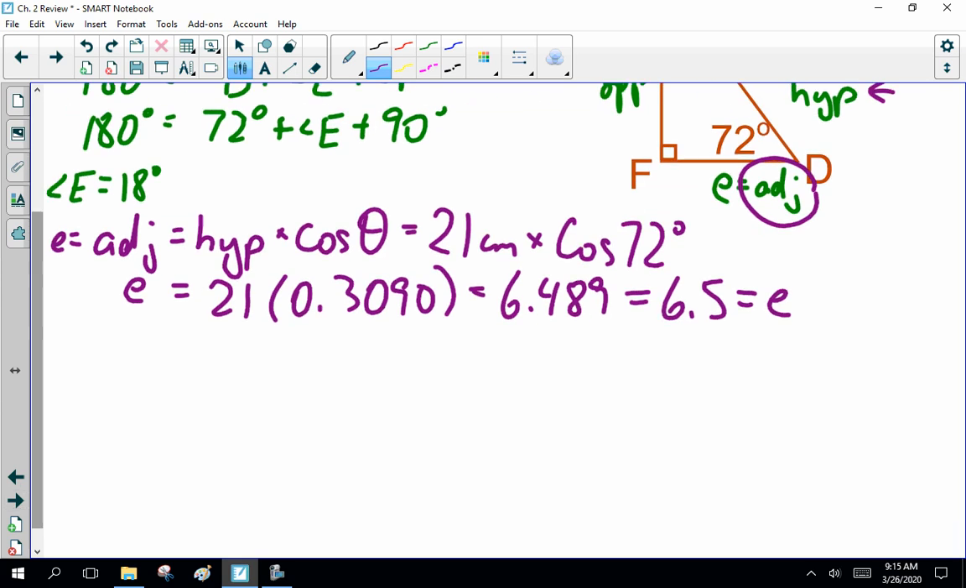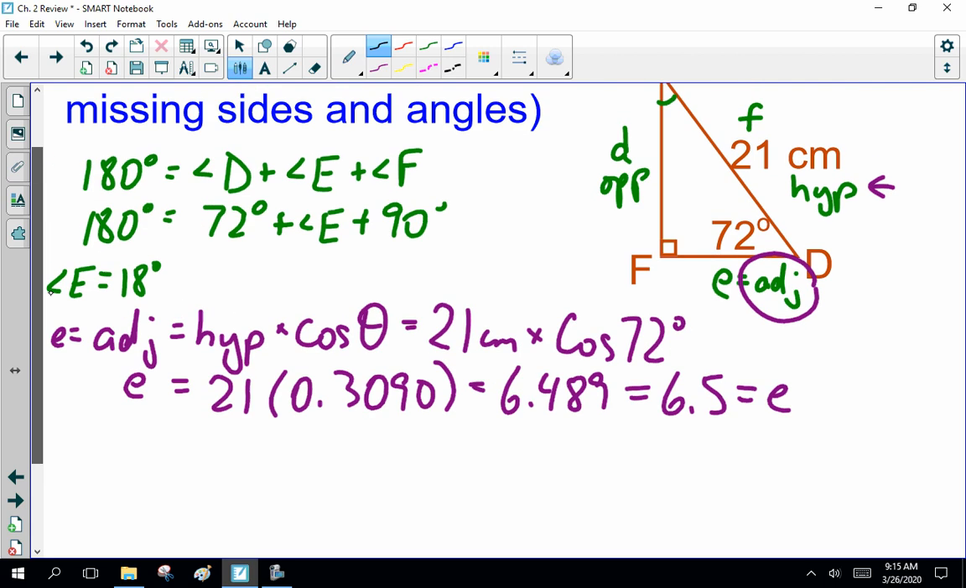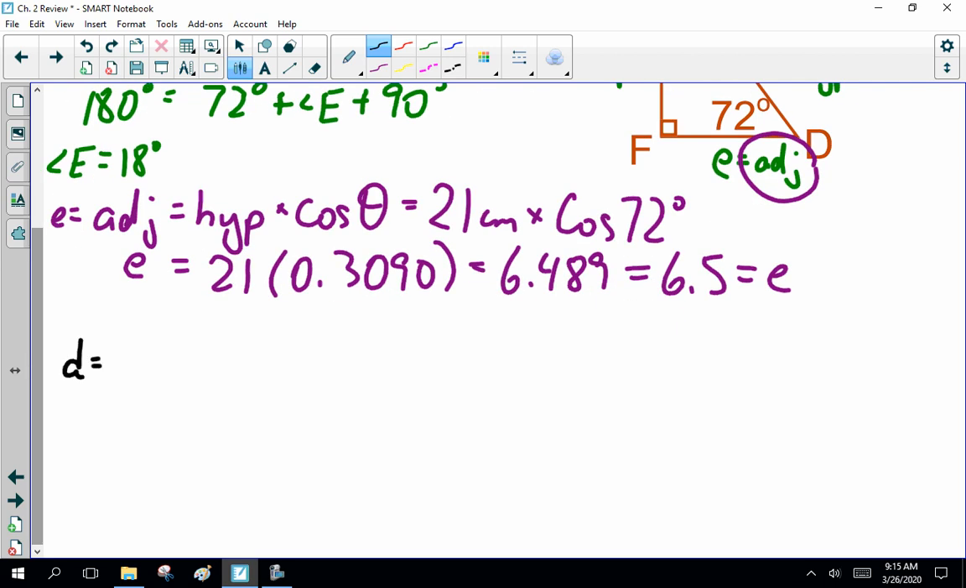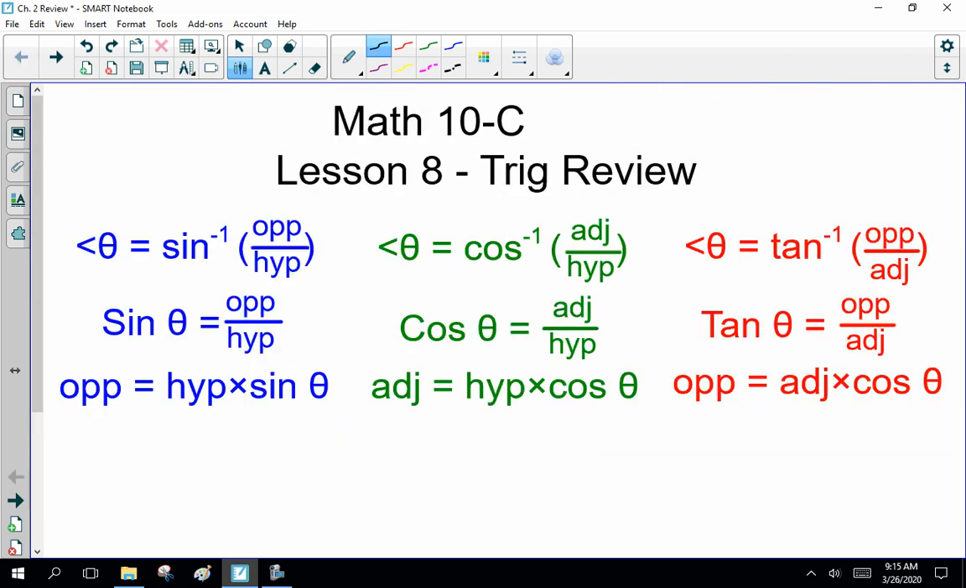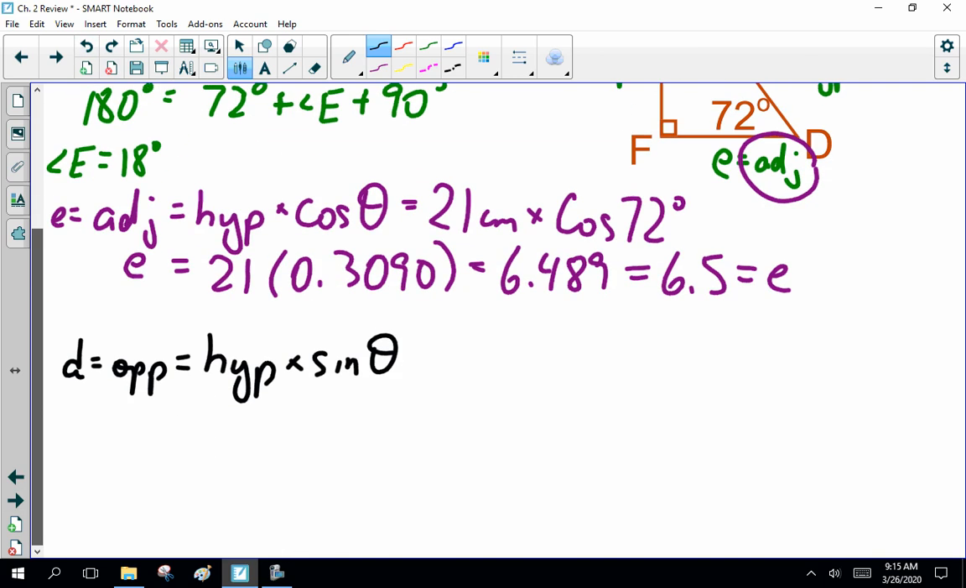Now, this is D, which is opposite. That's hypotenuse times sine theta. And I double checked that because God knows I made that mistake enough. Opposite equals hypotenuse times sine theta. Yes. Okay, so plugging the numbers in. 21 centimeters times sine of 72 degrees.